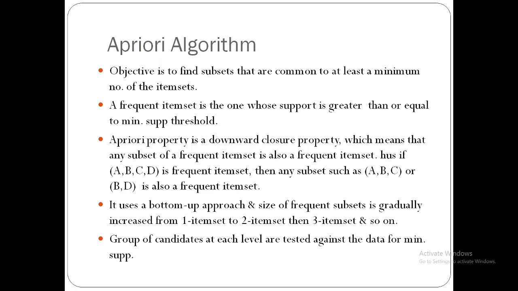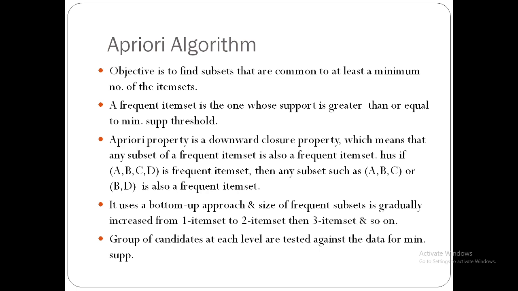The Apriori property is a downward closure property, which means that any subset of a frequent item set is also a frequent item set. That is, if a frequent item set is A, B, C, D, then a subset of that frequent item set, A, B, C or B, D, is also a frequent item set.